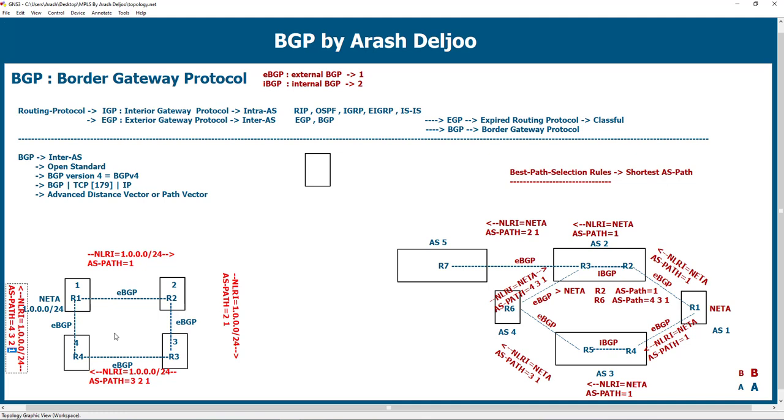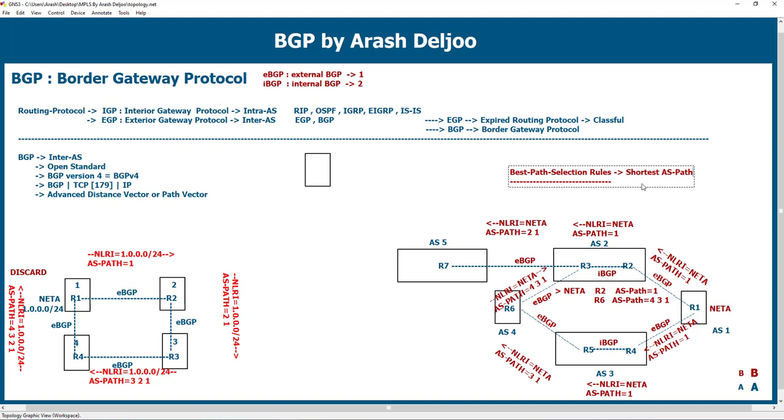Because of that, R1 should discard this packet, and R1 discards it. And the loop doesn't happen. Okay, this is the second function of ASPath.